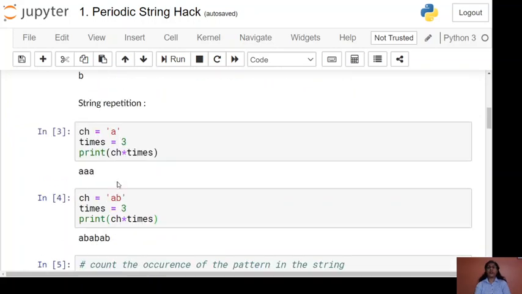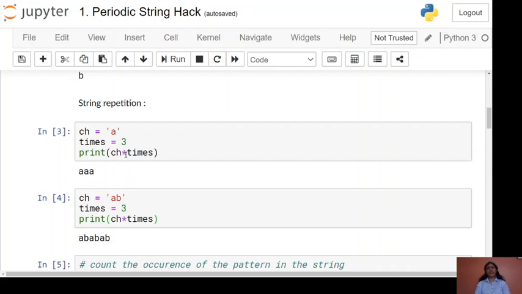Then we have to find the pattern in that particular string, but for now we are considering a string of a single character. A single character is also a string in Python. We assign it to a variable ch, and then times is another variable to which we assign 3. Then we will make use of multiplication, which in Python is an overloaded operator.